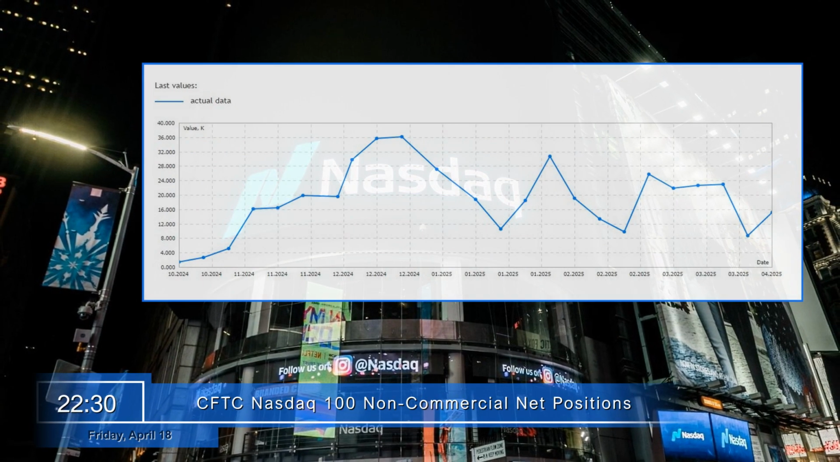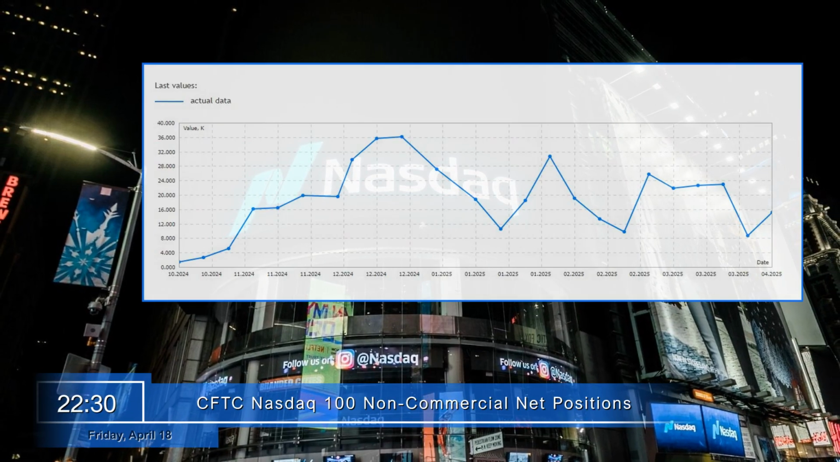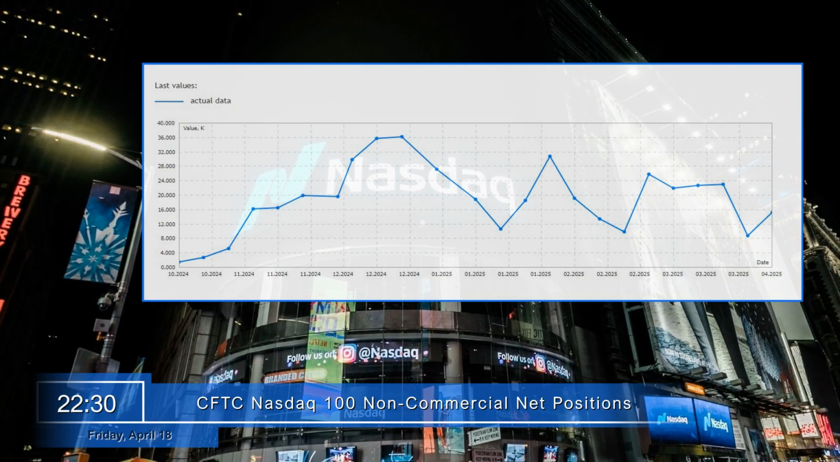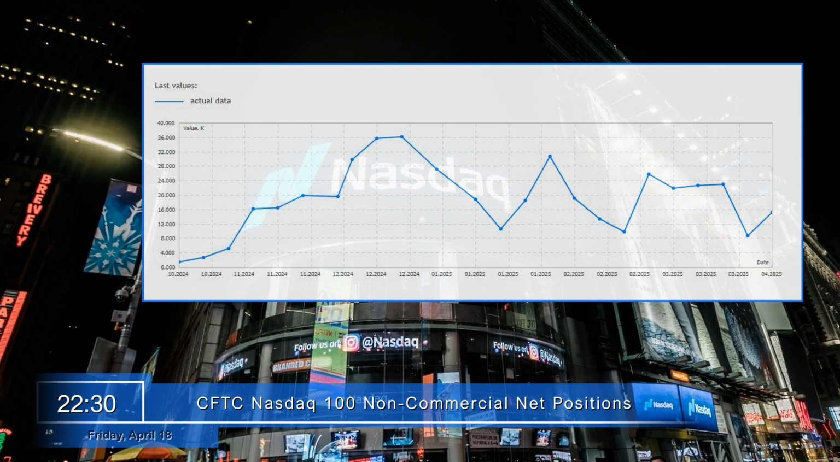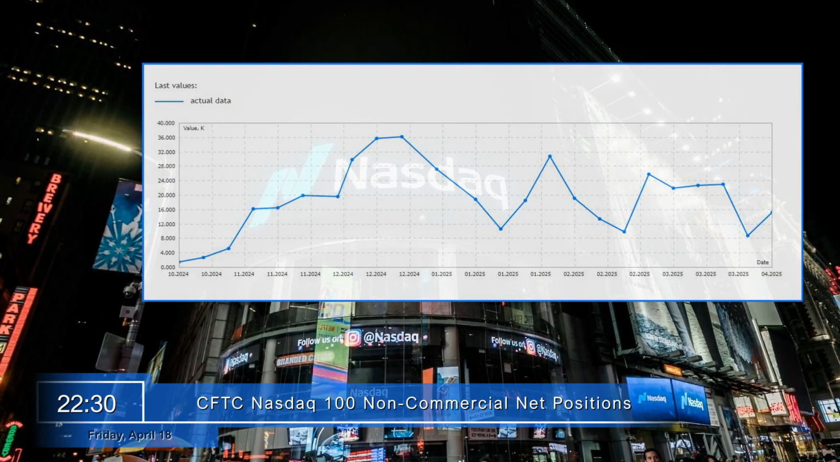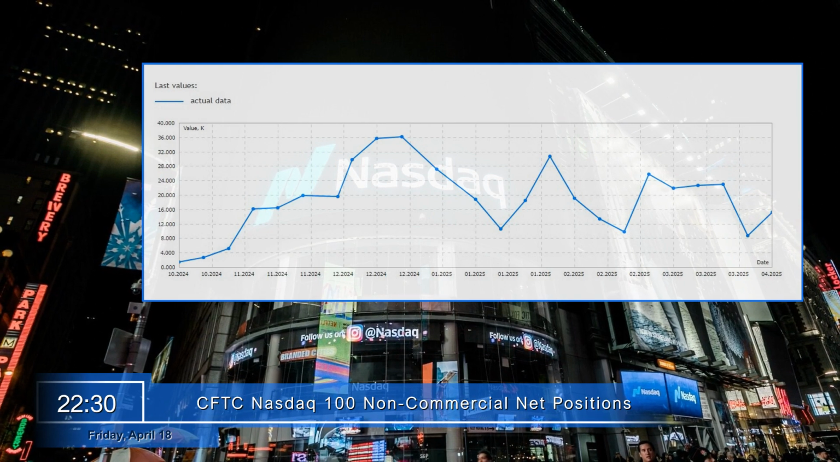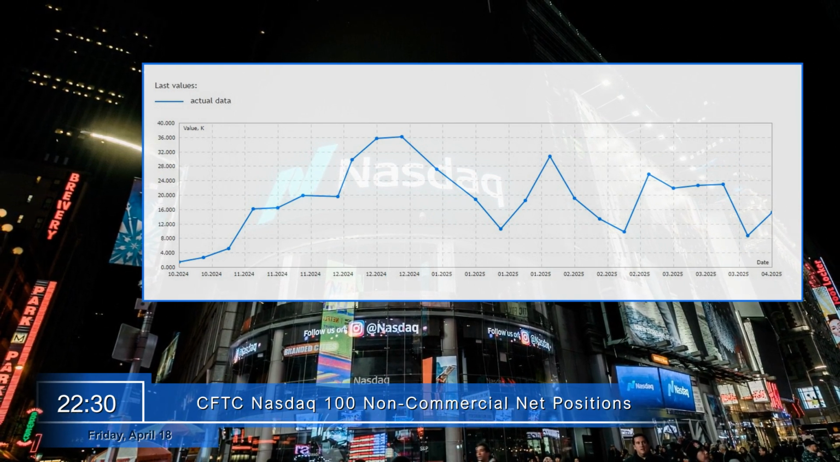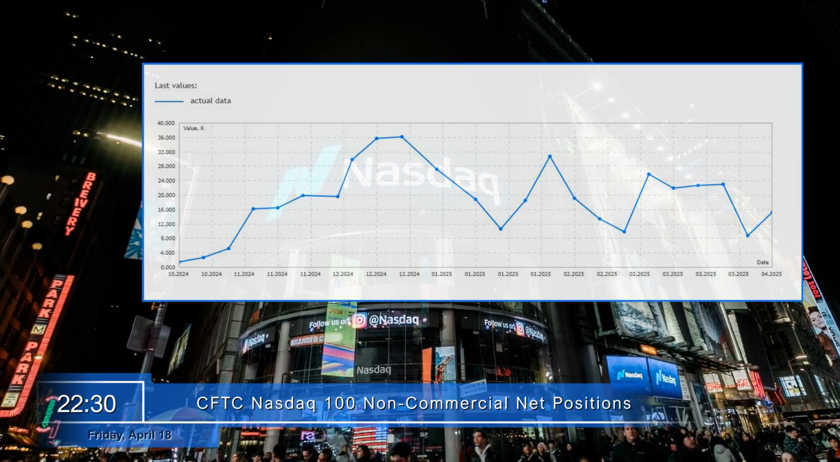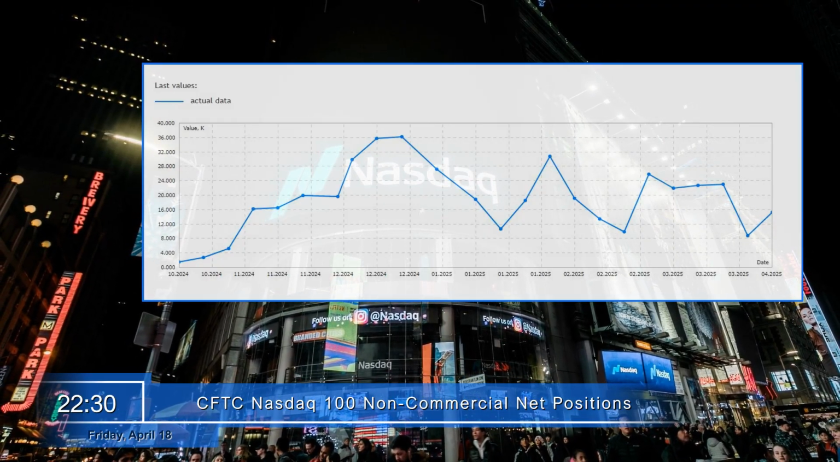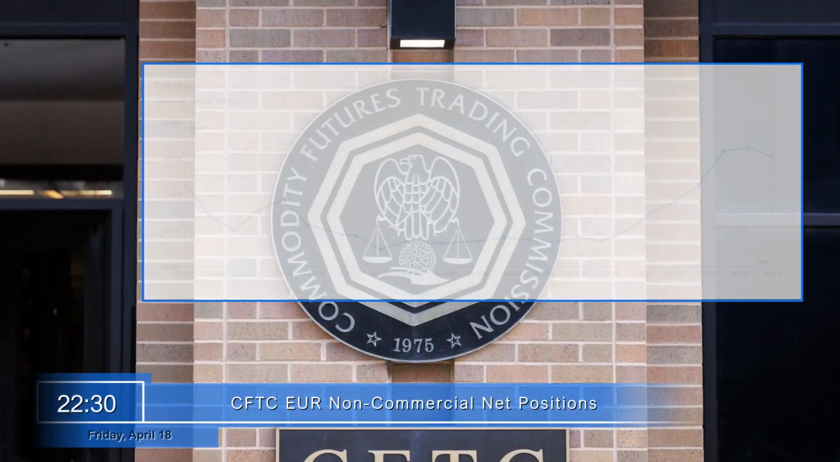Friday, April 18th. Before the weekend, at 10:30 p.m., the net speculative positions on the Nasdaq 100 from the CFTC will be presented. This weekly report from the Commodity Futures Trading Commission reflects the difference between the total volume of long and short positions on Nasdaq 100 contracts that are held in the market and opened by non-commercial traders.